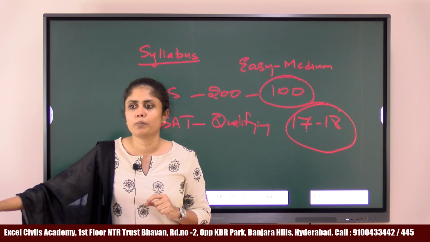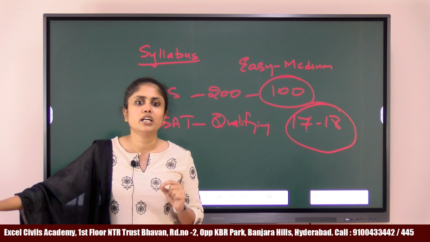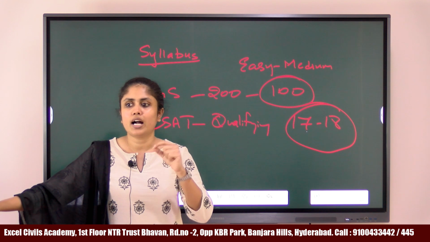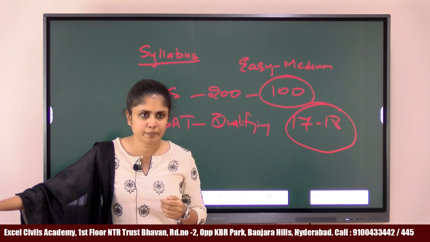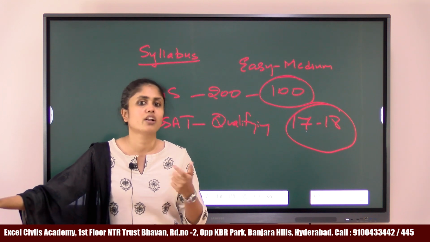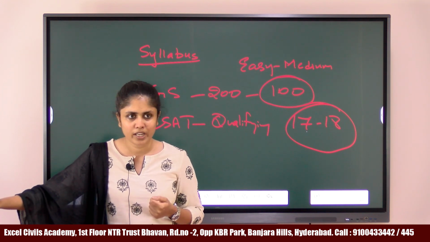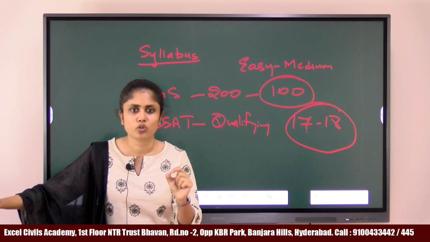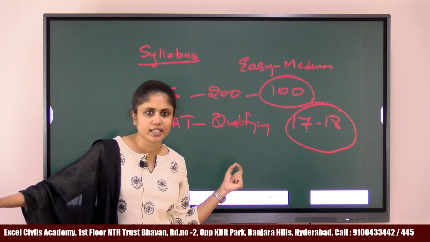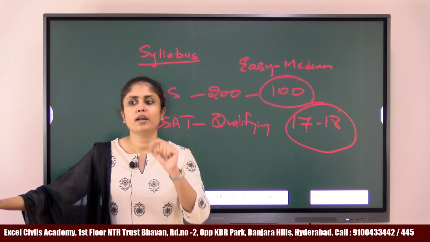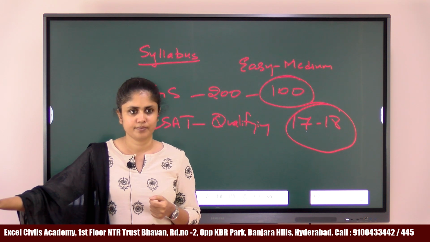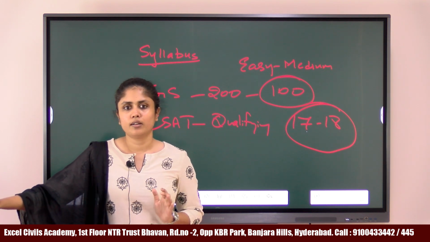You have 1 year to prepare for this examination. In this 1 year, you must not only cover the syllabus once, you must also revise each and every book again and again at least 3 or 4 times, right? So if you have 100 books to read, you may not be able to cover all those books or revise all those books. Okay, so if I tell you some sources, please stick to those sources and keep revising them again and again. As soon as the class is done, you must go back home and you must read the book and revise the book again and again. Okay, so this is what you should do going forward.